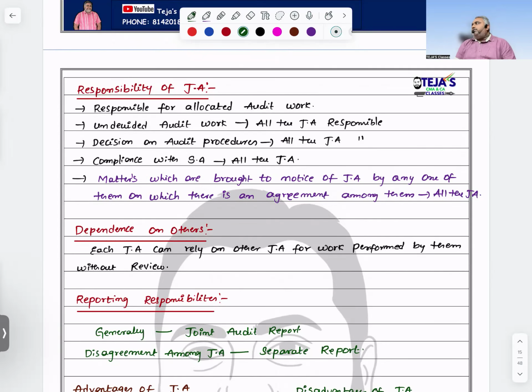But the condition is that in your audit report, you need to disclose what the other auditors have reported. So they have given a qualified opinion. Give that particular information in the audit report.